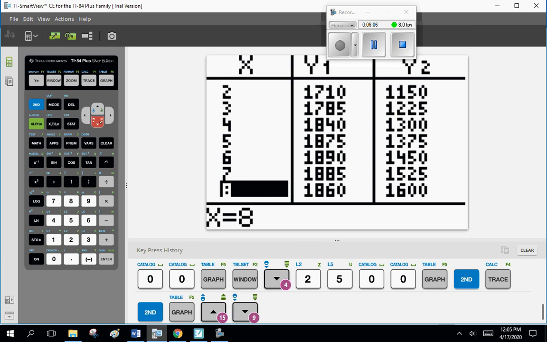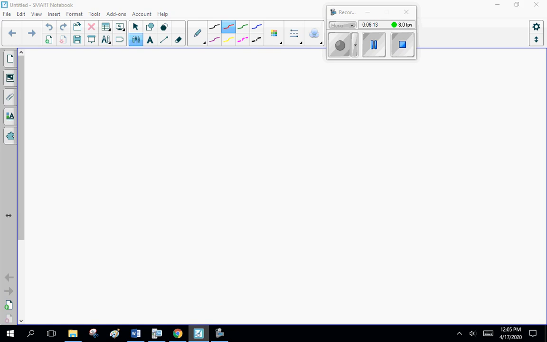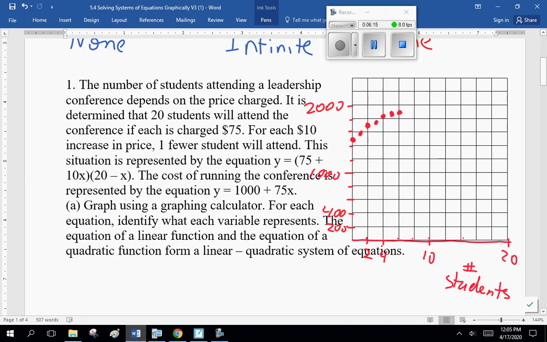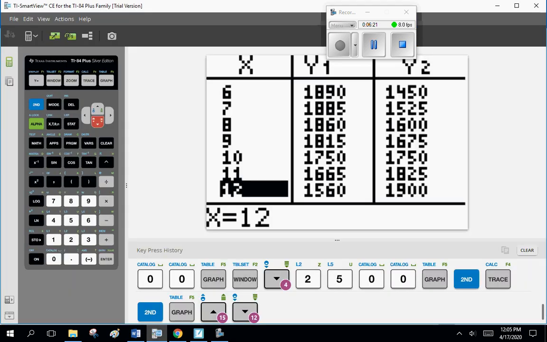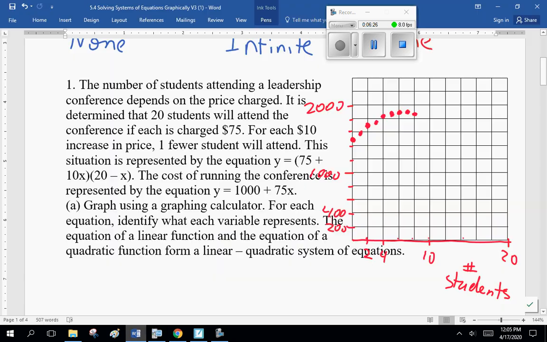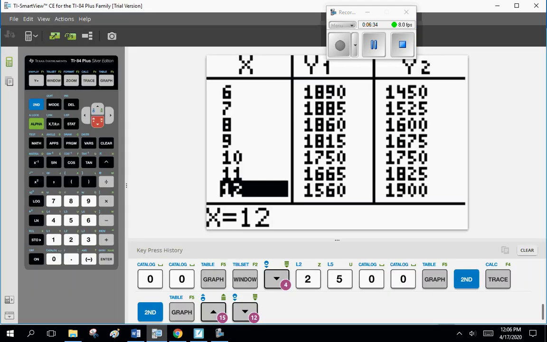Now, 1885, 1860, so you see it's starting to come down. 1815 and 1750. 1665, 1560.